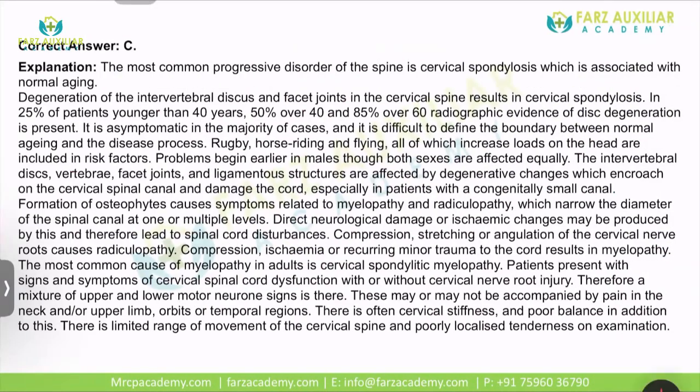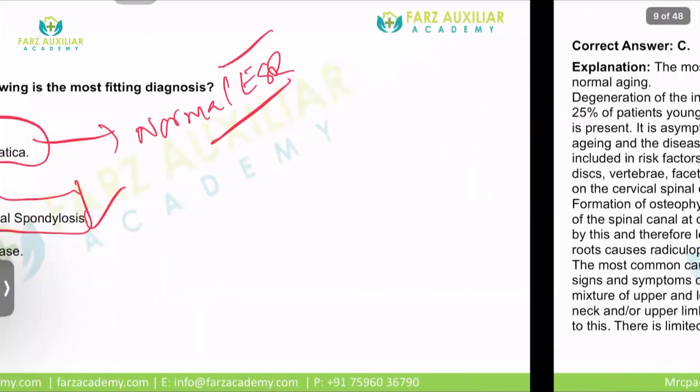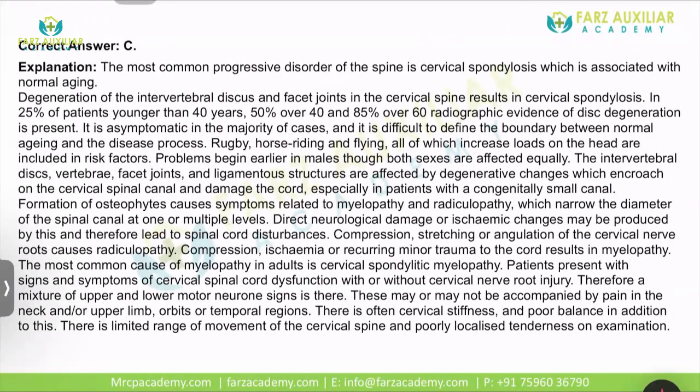So the answer is C, and C is degenerative cervical spondylosis. So most common progressive disorder of cervical spinal spondylosis. So have you understood why others are not the answers? Because that is very important to rule out other diagnoses. Yes?